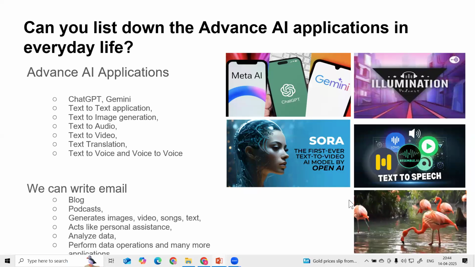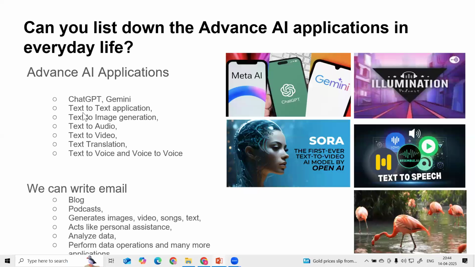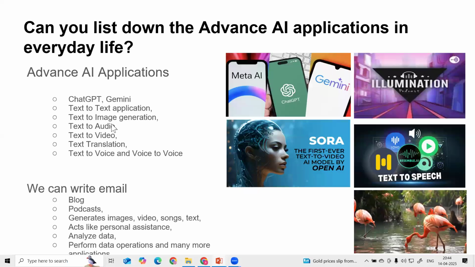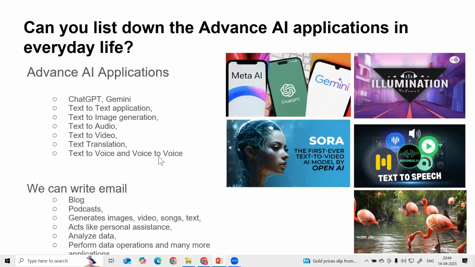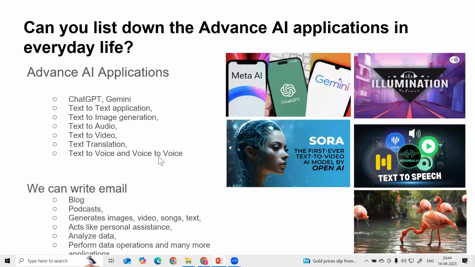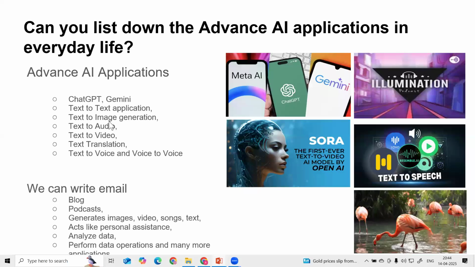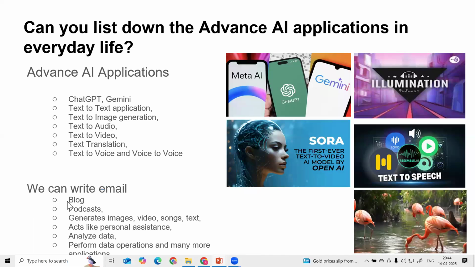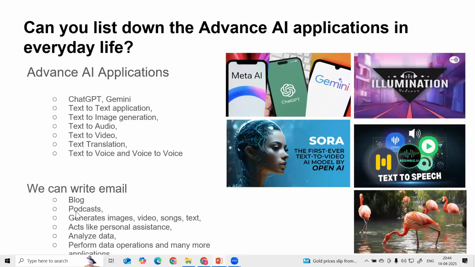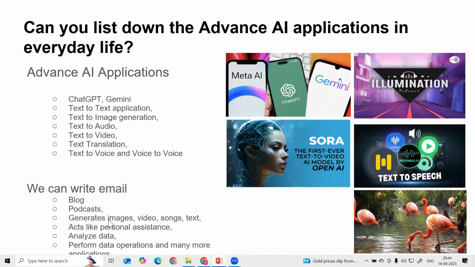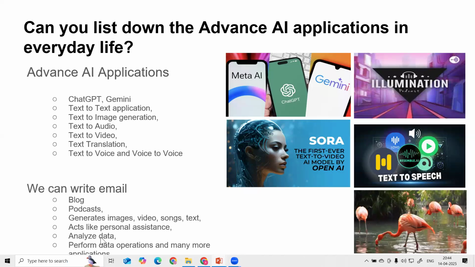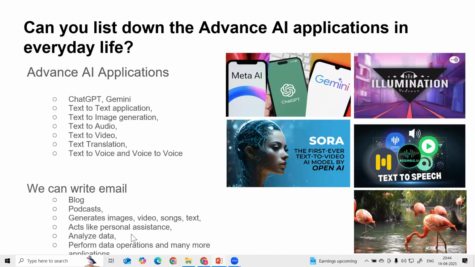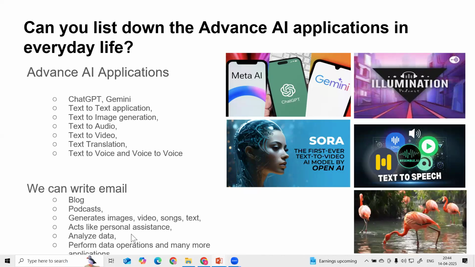And then text to speech, text to audio. So you can see text-to-text applications, text-to-image generation, text-to-video, text translation, text-to-voice, voice-to-voice. These are the advanced applications of AI, and we are going to see all of them. We also use AI for writing emails, blogs, podcasts, generating images, video, songs, acting like a personal assistant, analyzing data, and performing data operations. Many more advanced applications are coming soon.